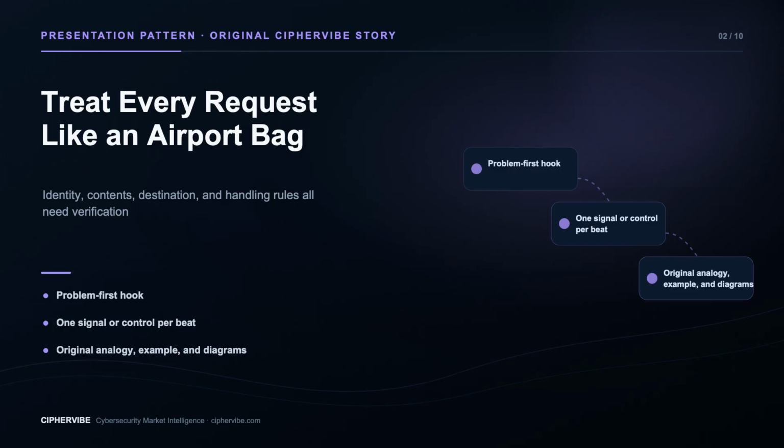Here is the analogy. Treat every important request like an airport bag. The label may show a familiar name, but you still verify who checked it, what is inside, where it is going, and whether the handling process is normal. Urgency does not let a bag skip screening. For a digital request, check the claimed identity, the requested action, the destination for money or data, and the approved process. The safest verification channel is one you select independently, not a phone number, link, or reply path supplied by the message.